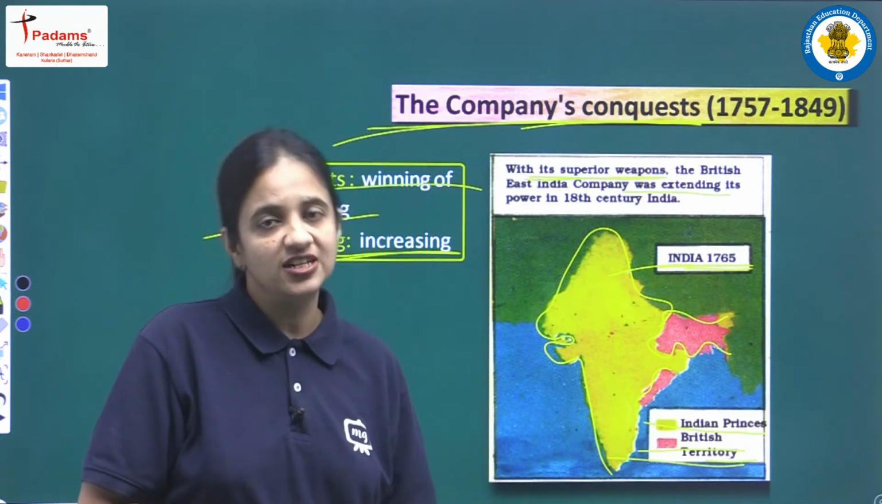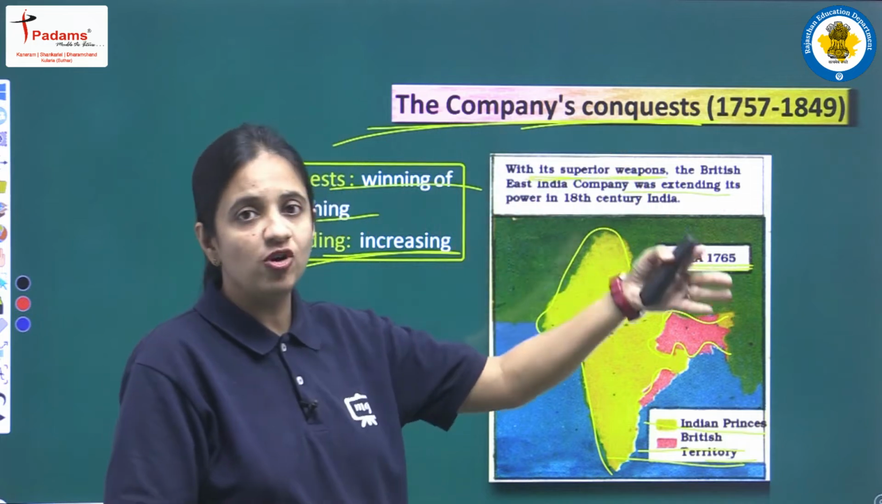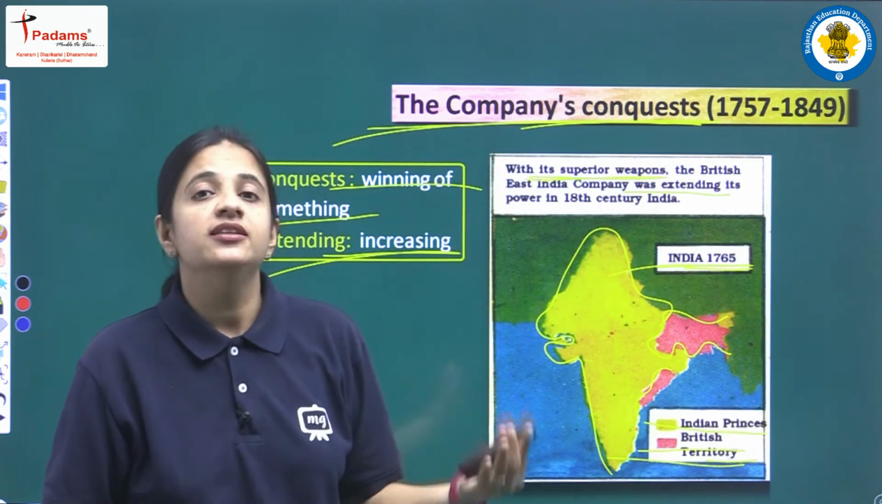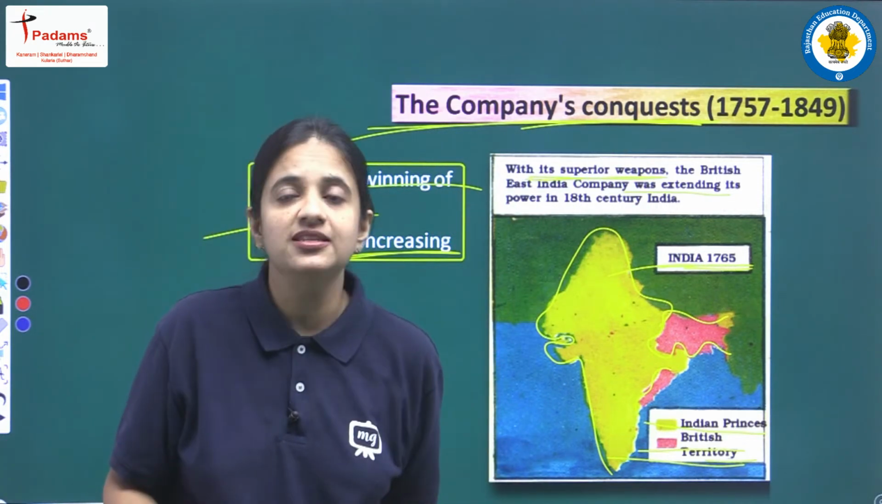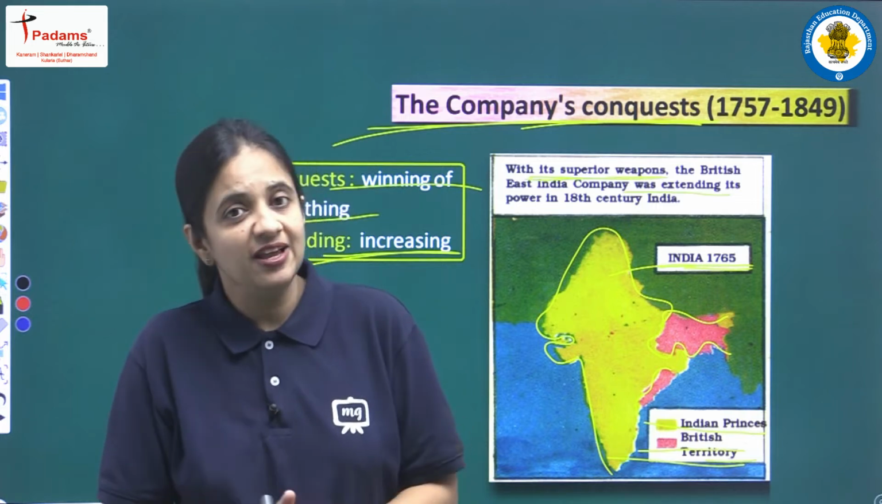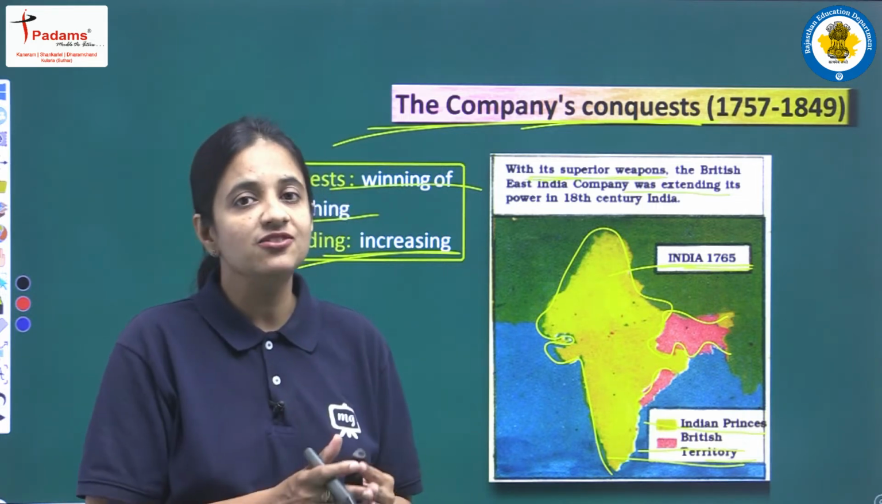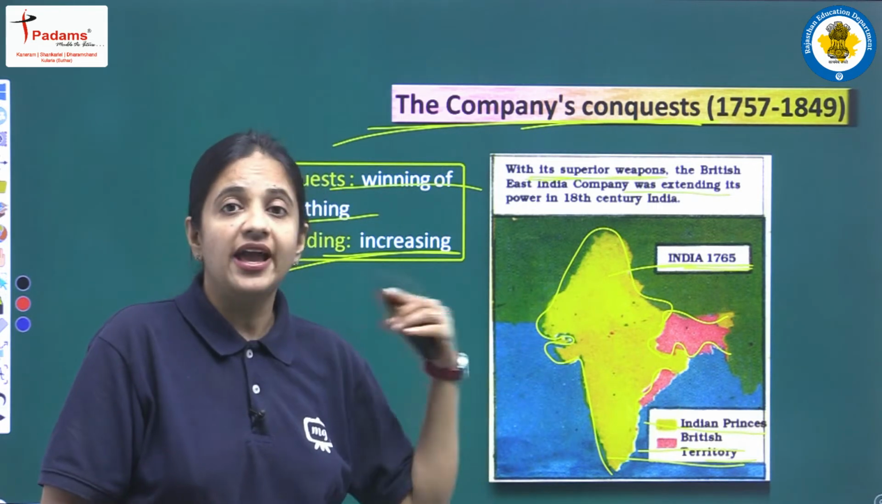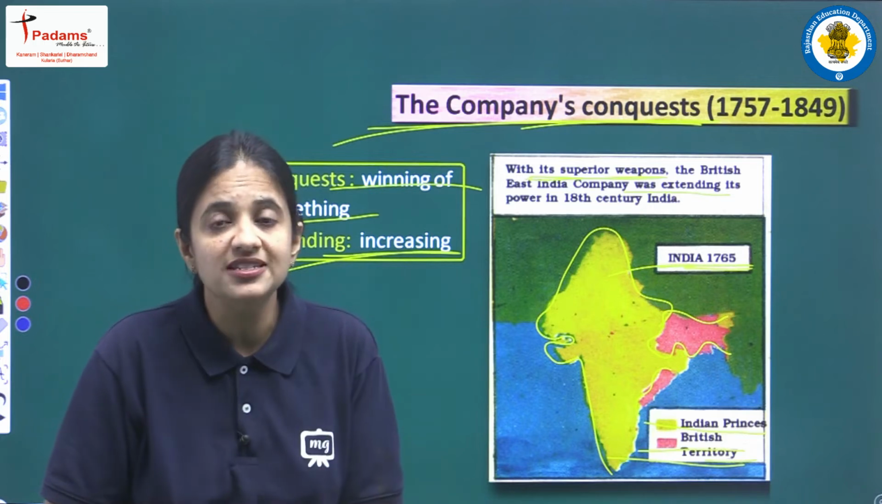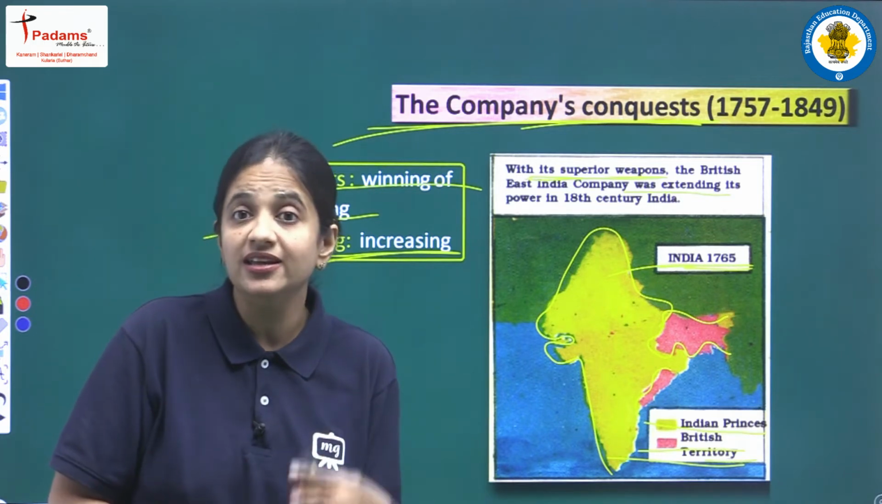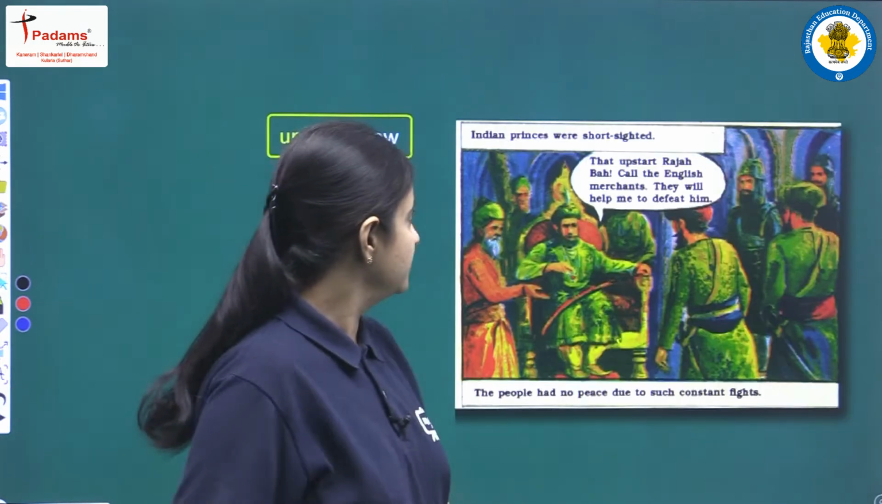And why was the East India Company in India? Because we all know they came just to do business. They came as merchants, as traders, and finally they settled down here, and then they became the rulers of this country. Okay, now let's read further.